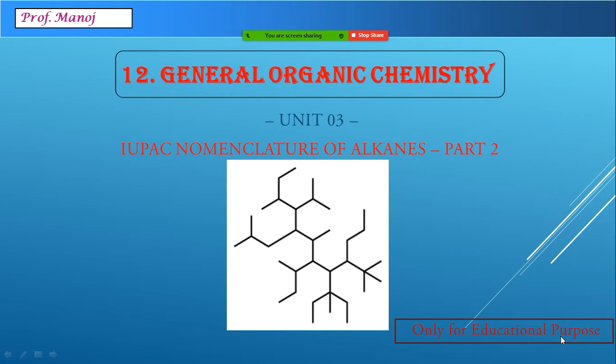Hi students, we had seen last time about IUPAC nomenclature of simple alkanes with simple side chains. Today in the second part, we will be studying about alkanes nomenclature having complex substituents. But before we go for alkanes with common complex substituents, we have to study how to name complex substituents separately. So let us begin first with naming complex substituents.